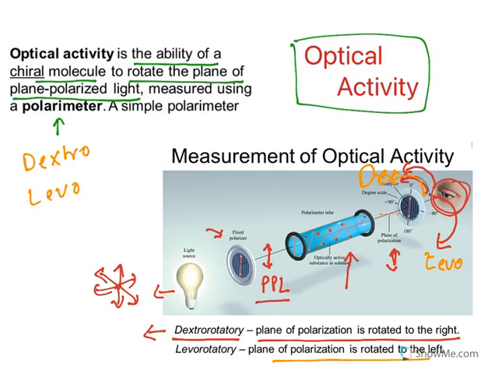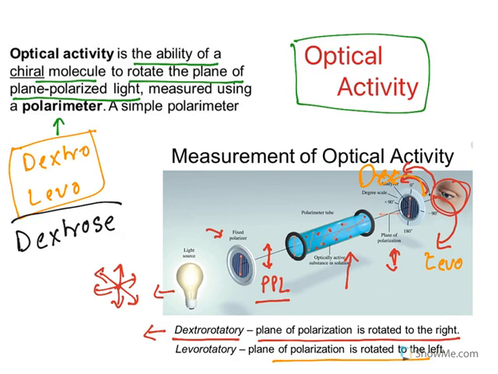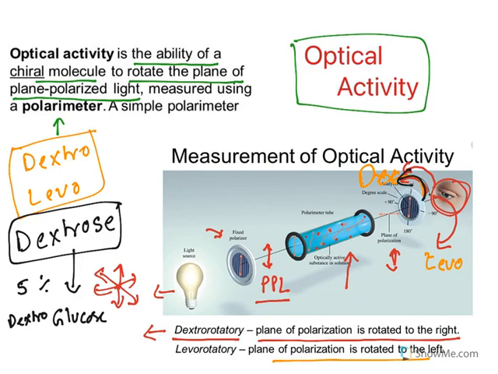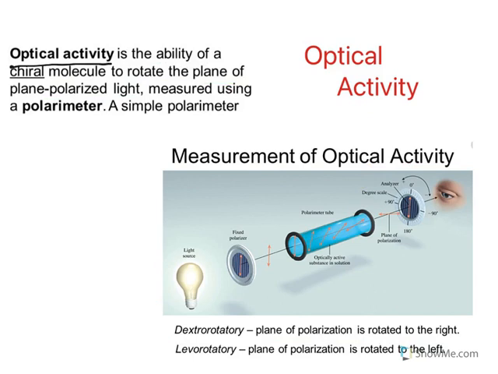Before, we have seen D and L. Now this is dextro and levo. In fact, let me remind you, we all know about dextrose. When someone gets very weak, in hospitals, 5% dextrose is given. What is this dextrose? It is nothing but glucose, which is dextrorotatory. That means it is rotating the light towards the right side. So this is the concept of optical activity.